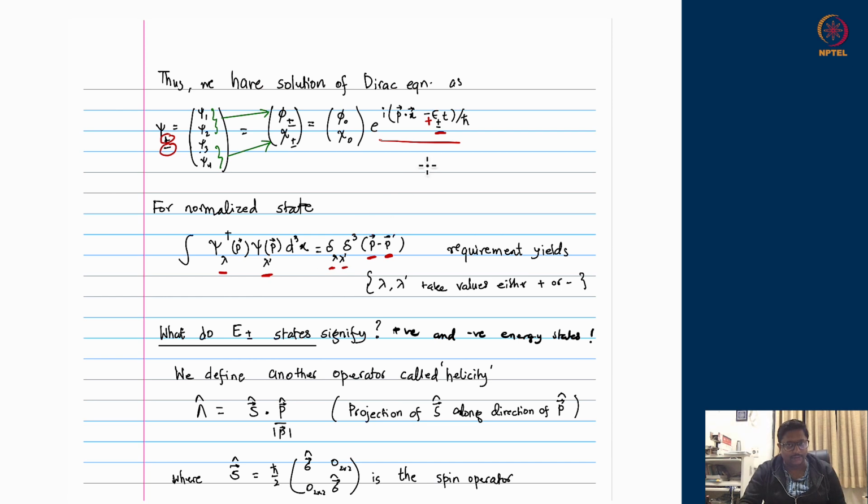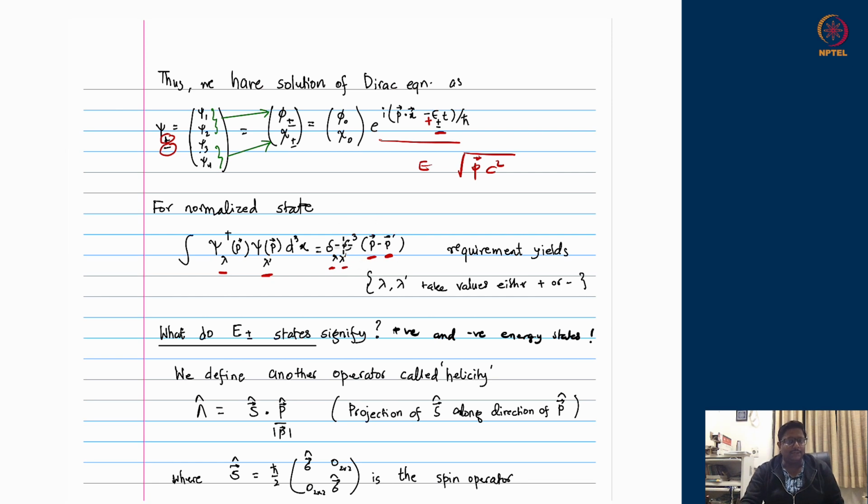The signs are different. Remember, E is completely fixed by P. Its sign is not fixed, but its magnitude is completely fixed. So if I fix only P, if the magnitude of P is fixed, P and P prime are the same, then the magnitudes of E and E prime will be the same, only the sign can differ. And that sign difference is captured by this delta function. The total orthonormality is therefore equivalent to orthonormality in the eigenvalues P1, P2, P3, collectively written as a vector P.